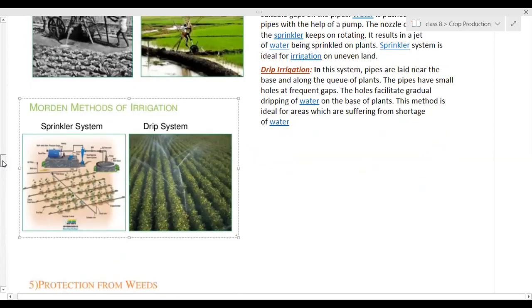The next part is protection. So plants need protection from different factors. One factor is weeds. The second factor is insects, pests, microorganisms. So farmers have to protect them from getting damaged by the pests.